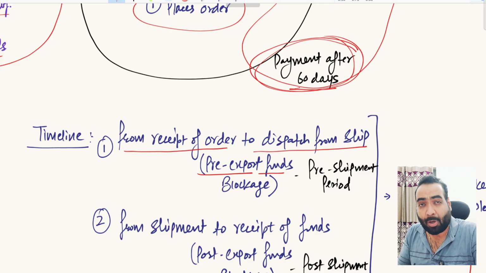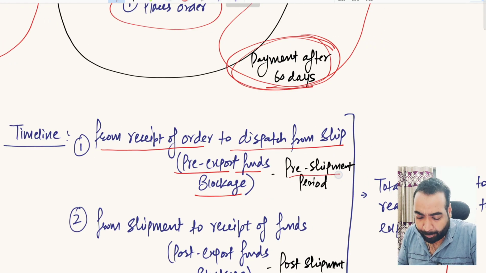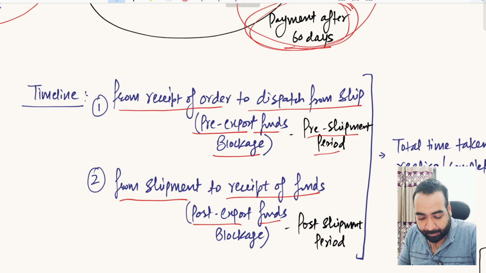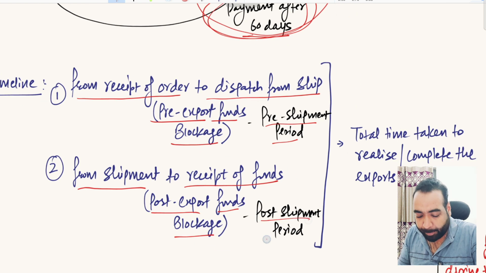The funds are blocked in manufacturing expenses and packing and dispatching expenses, since the payments are not received from David yet. So this is called the pre-shipment period. Now the second cycle is from the date of shipment to the actual receipt of funds from David, that is post-export funds blockage, that is the post-shipment period.